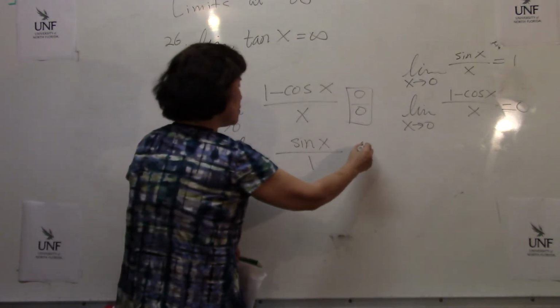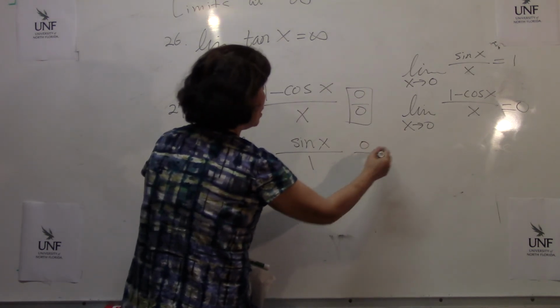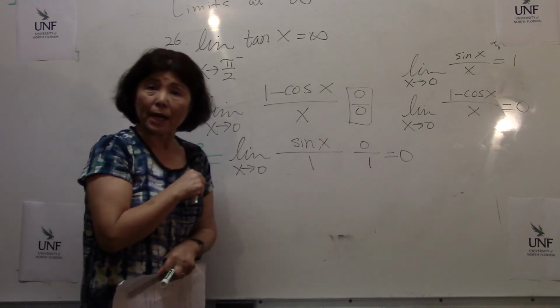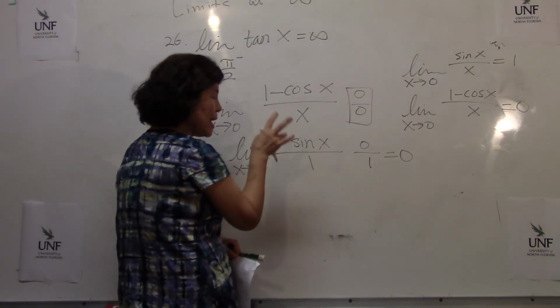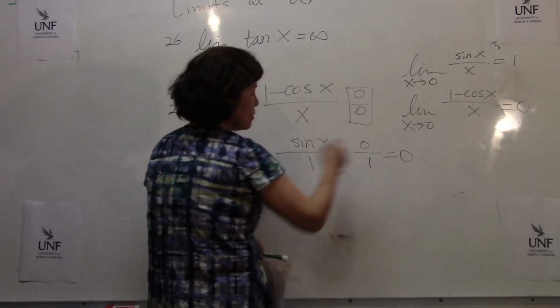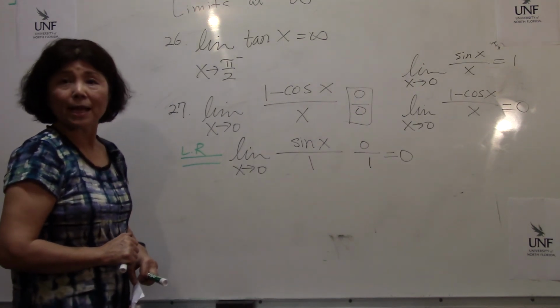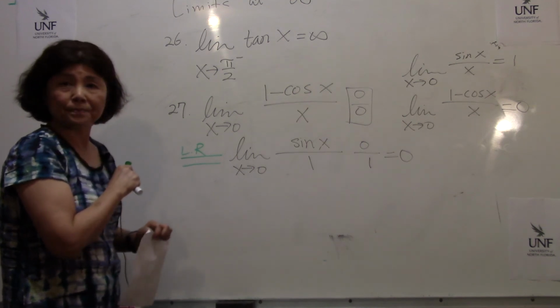Sine 0 is 0 and 1 is 1. So 0 over 1 is 0. Do not keep just differentiating. You always check, evaluate it, take the limit, and then look at this. Oh, 0 over 1 is 0. You can determine what that is. Okay, so we can stop right here.